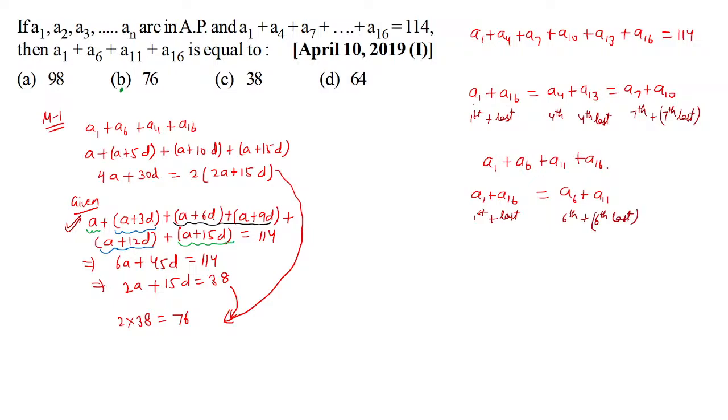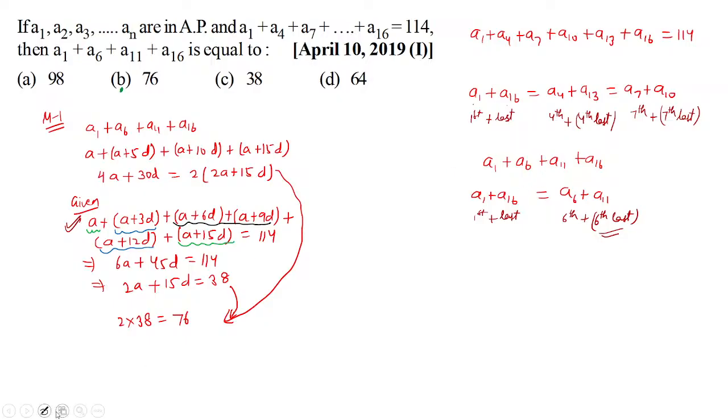So how am I saying this sixth last, this fourth last, this seventh last? Check it out. 16th is what we are considering as the last term. So second last will be 15th, third last is 14th, fourth last is 13th, fifth last is 12th, and sixth last is 11th. And likewise, you can check it out.